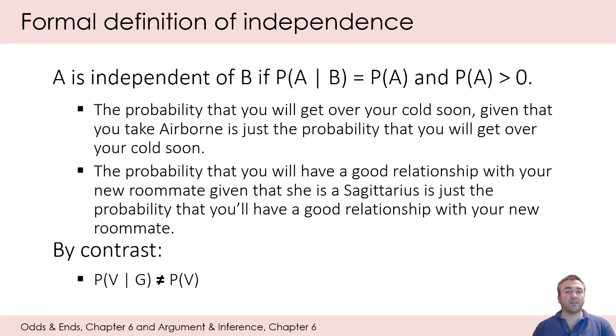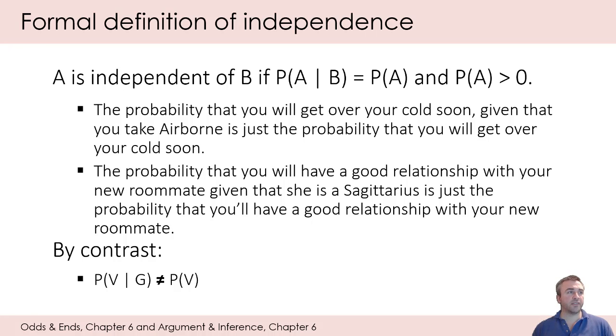But now that we have formally defined conditional probability, we can formally define independence as well. We can define it just like this. A is independent of B if the probability of A given that B is equal to the probability of A, and the probability of A is greater than 0.